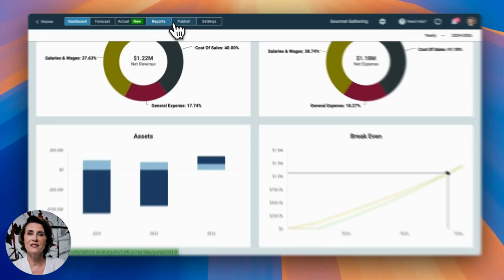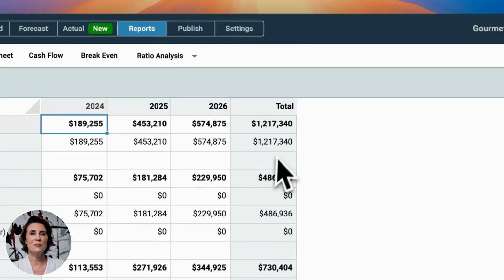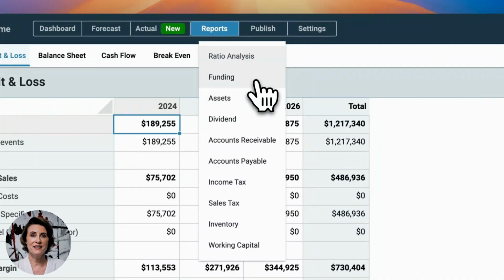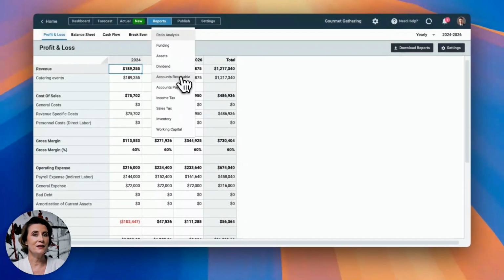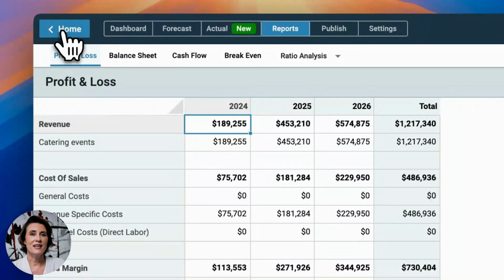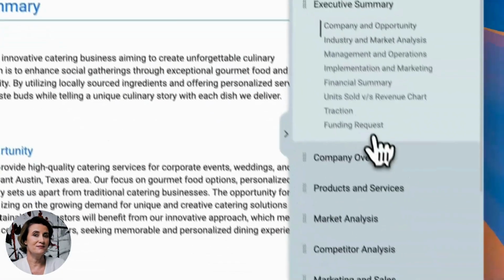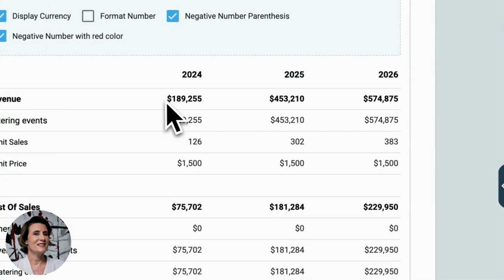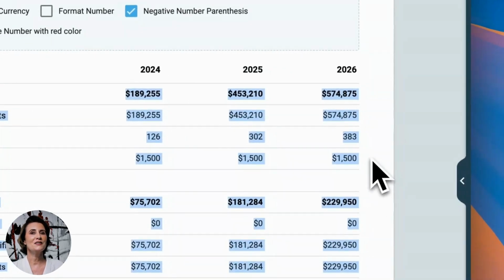Next, under the report sections, it has calculated the key reports like profit and loss, balance sheet, and cash flow. Apart from that, it has also calculated break-even and ratio analysis reports. There, you will also find funding, accounts receivable, and accounts payable reports. Now, going back to the financial chapter of our business plan. When we go to the financial chapter, now we can see the data and figures here under the reports.